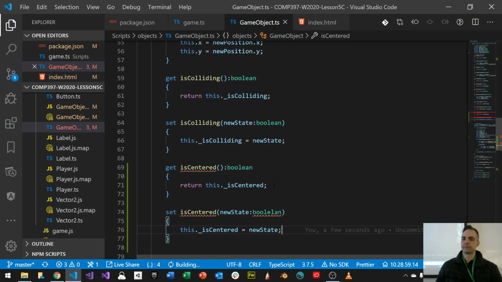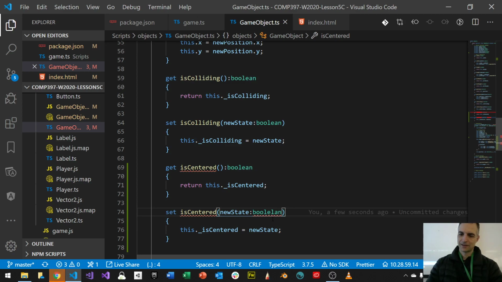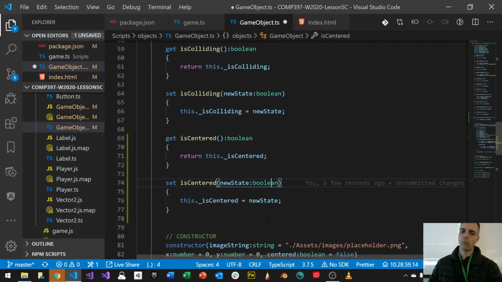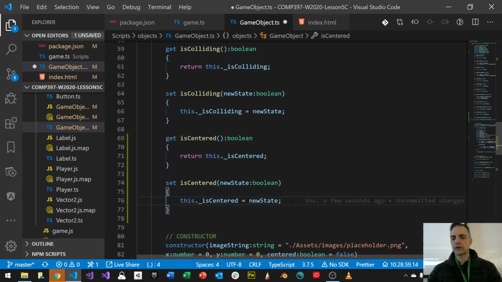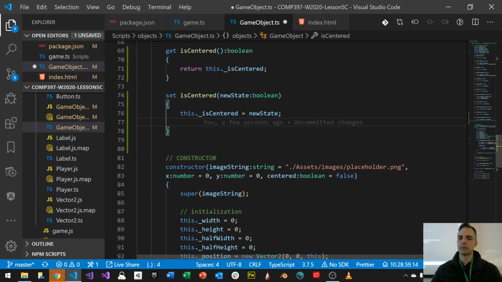And then I'm going to check. And I made a Boolean. That's good. That's a new type, Boolean. I want to check to see if this is true. If it is centered, if it's true, then I want to do my registration changes. So what I mean is, I want to center my object somehow. I don't have such a method to do that right now, but I'm going to create a private method to help me do this.